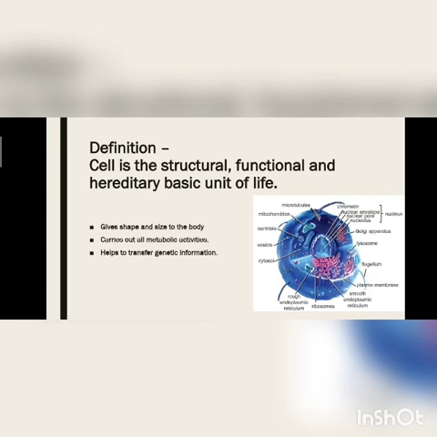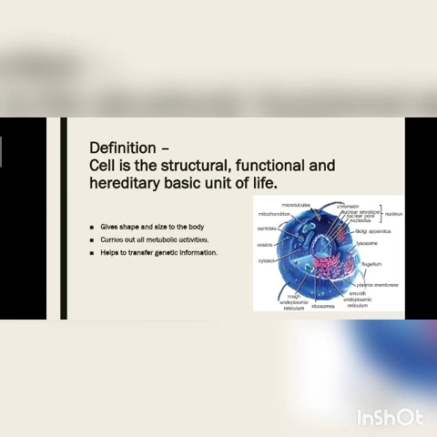Carries all metabolic activities. See, what do you mean by metabolic activities? Actually, metabolism is a word which is made from two other words called anabolism and catabolism. Anabolism means it is a constructive process in which a complex substance or compound is formed, and catabolism means it is a destructive process in which a complex substance is broken down into simple ones. So these two types of activities take place inside the cell. For example, respiration and photosynthesis.